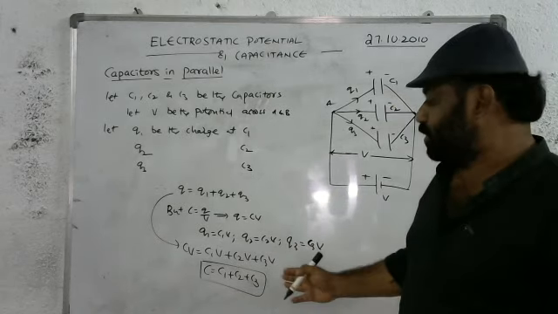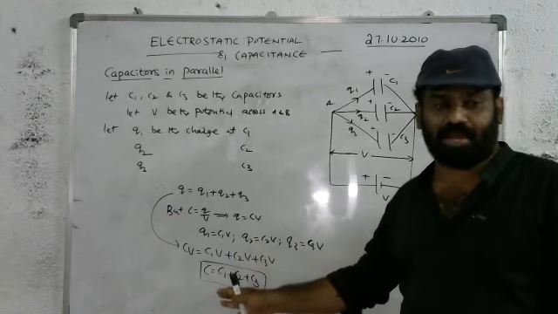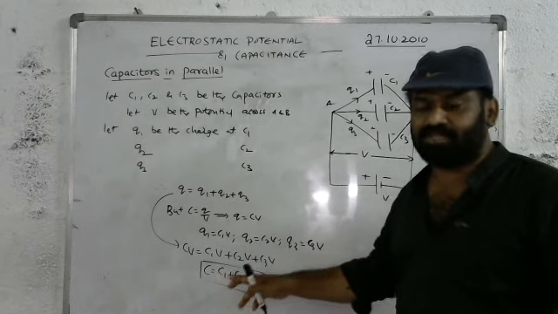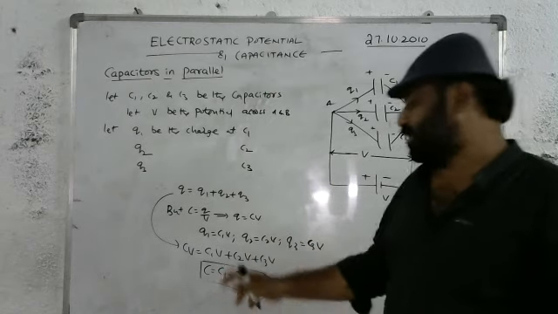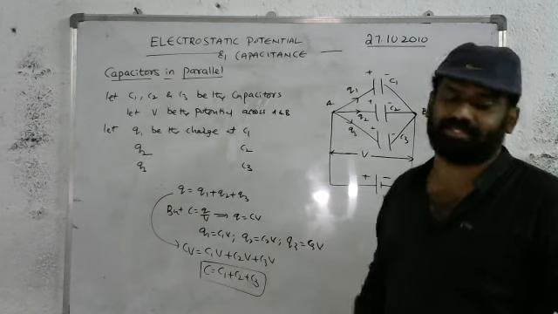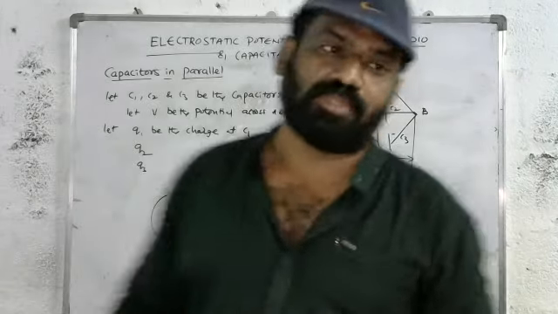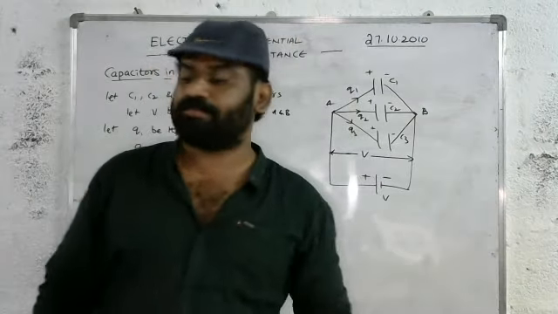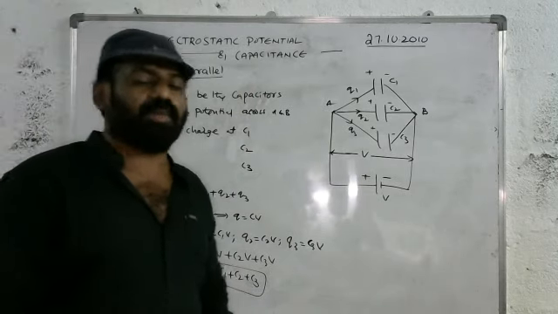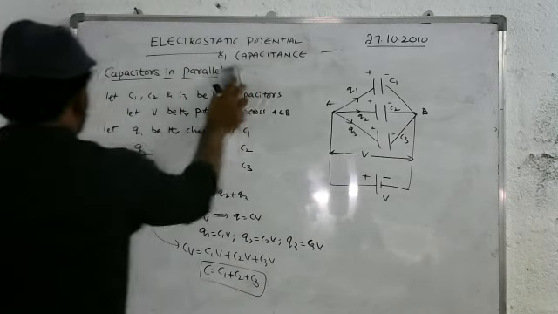Now we define the effective capacitance if three or more capacitors are connected in parallel. The effective capacitance is equal to the sum of the individual capacitances. The net capacitance is equal to the sum of the individual capacitances. This is about the capacitors in series and parallel combination, which carries 4 marks. And next our topic, most important: expression for the capacitance of a parallel plate capacitor.